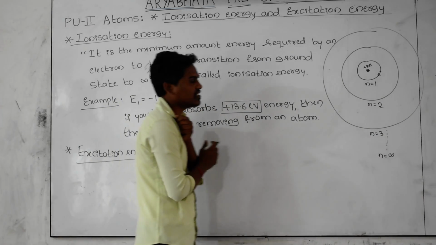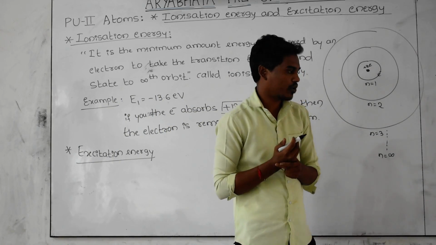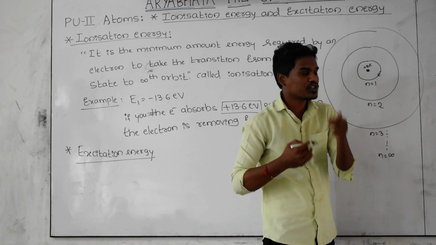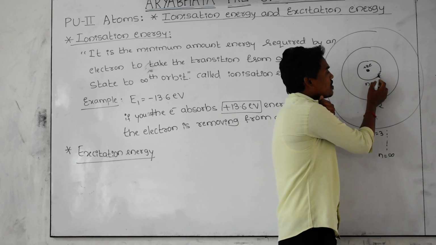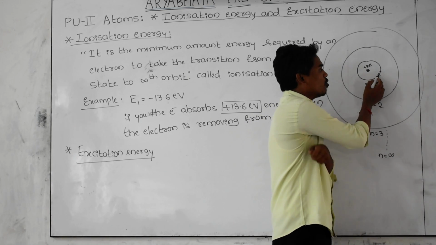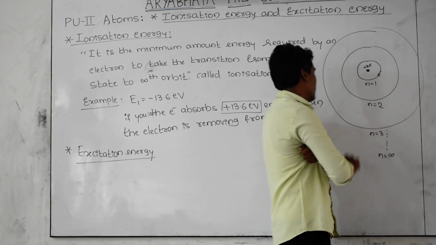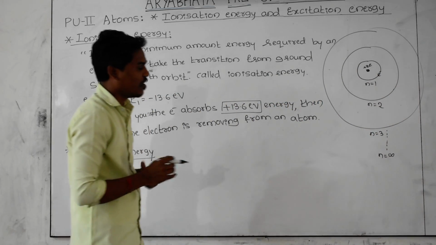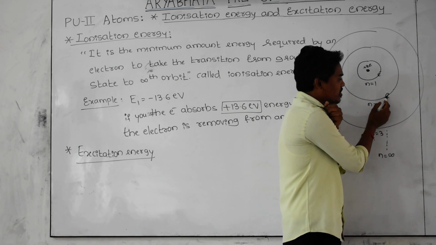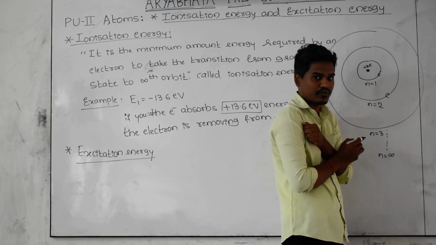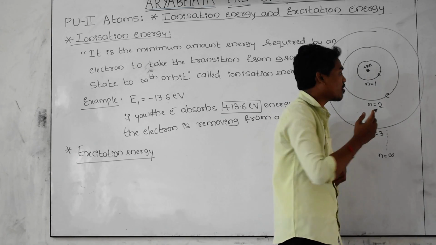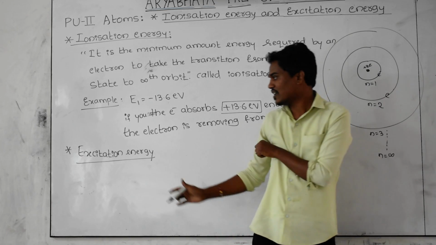And what is the excitation energy? Excitation means in order to excite the electron. Let us imagine the electron is present in the ground state. In order to send the electron from this ground state to the next higher level, the energy required by the electron to go to the next higher level is called excitation energy. Or just imagine the electron is present in the second orbit and its intention is to jump from second orbit to third orbit. Whatever energy is required by an electron to jump from second orbit to third orbit is called excitation energy.